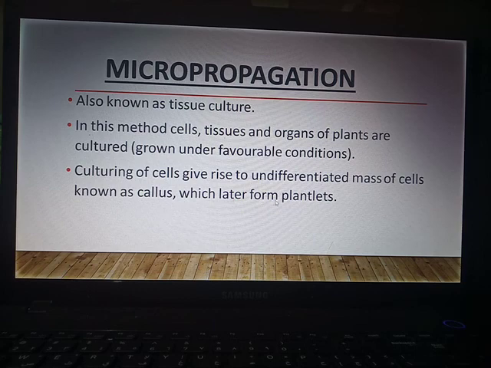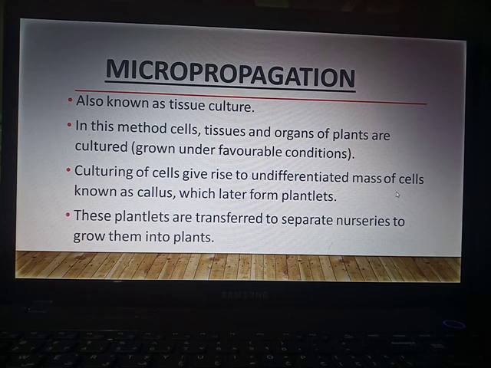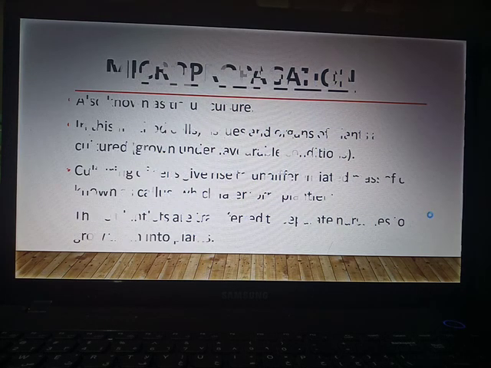From callus, plantlets develop. These plantlets are transferred to separate nurseries, grown into plants and used for selling purposes.